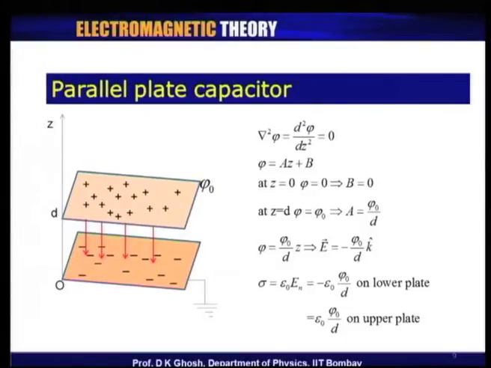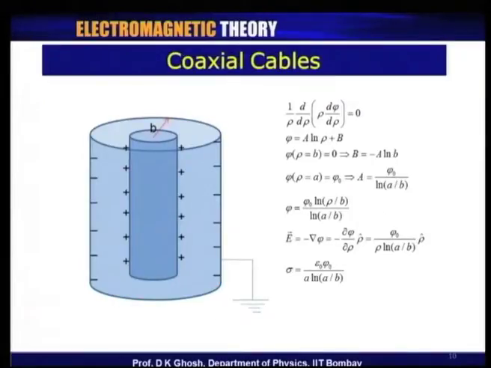Now, let us continue with a different example. Let me take an example of a cylindrical symmetry.